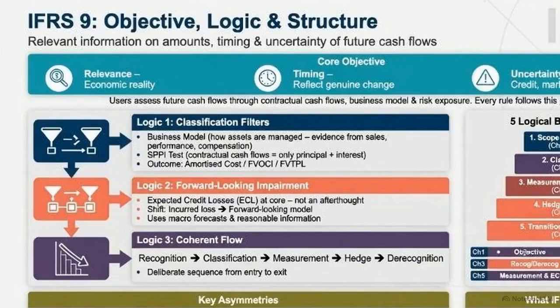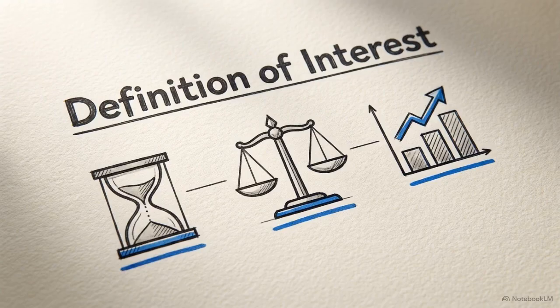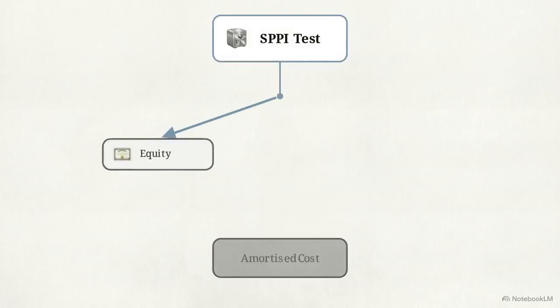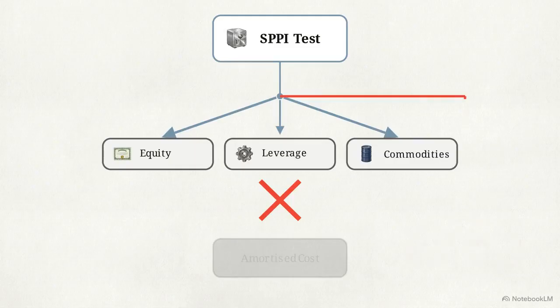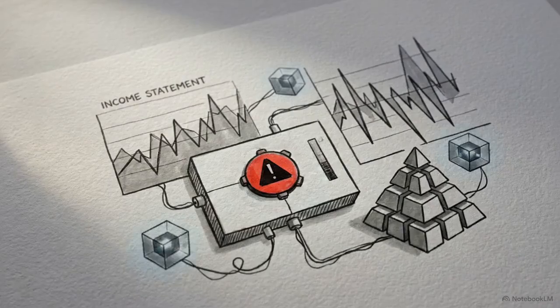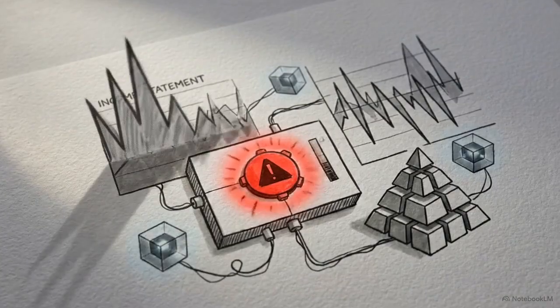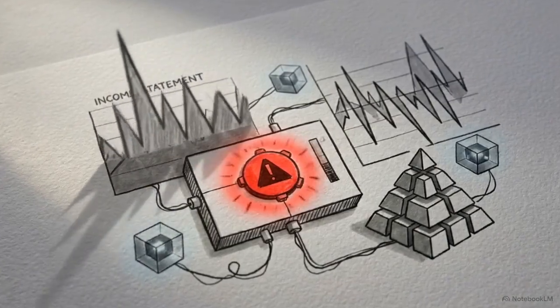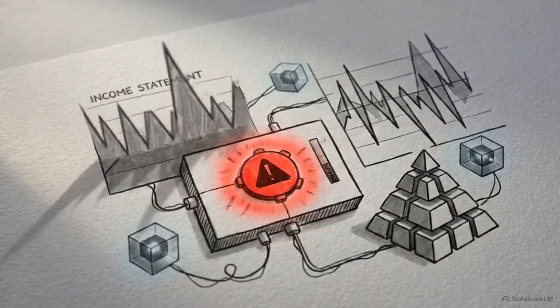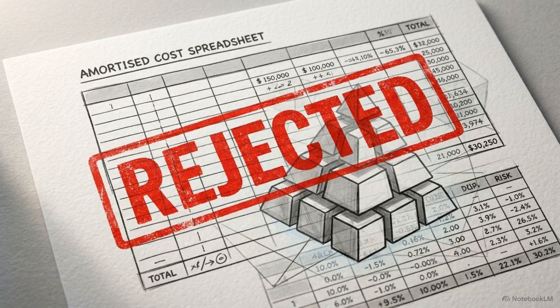As the diagram indicates, the final gatekeeper for amortized cost is the SPPI test, verifying if cash flows represent solely payments of principal and interest. Interest has a narrow definition here, covering only the time value of money, basic credit risk, and a standard profit margin. Any contract featuring equity-linked returns, leverage, or commodity triggers fails this test. Failing SPPI forces the asset into fair value through profit or loss, immediately exposing the income statement to market movements. This process effectively strips away cost-based accounting privileges from instruments that carry complex or hidden risk exposures.